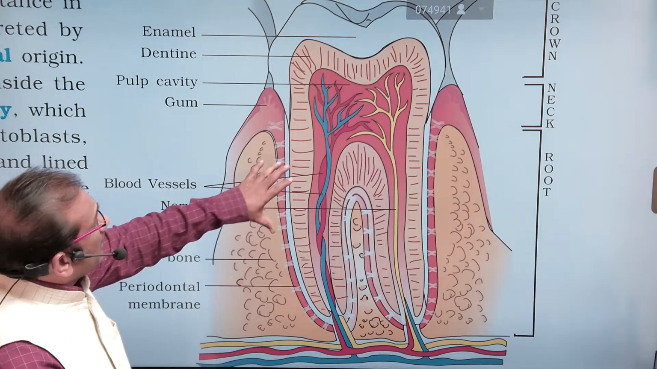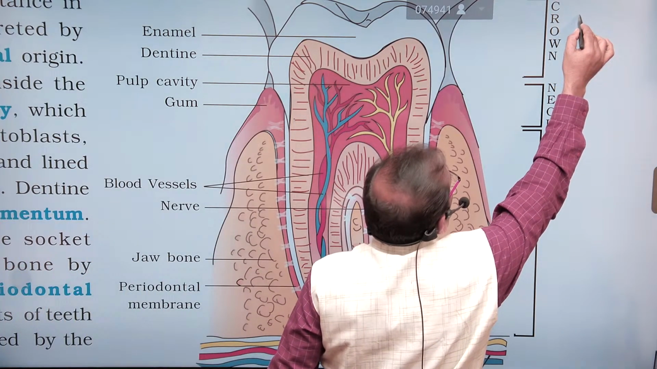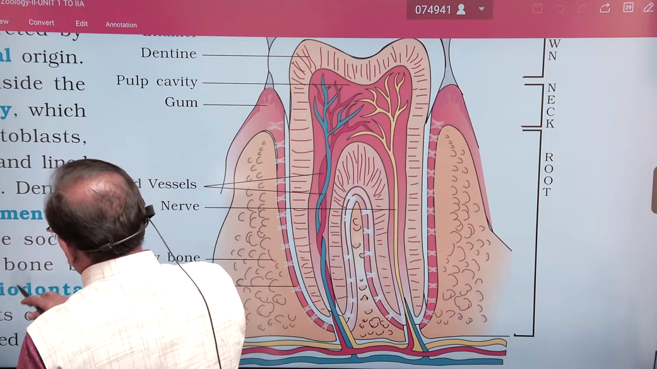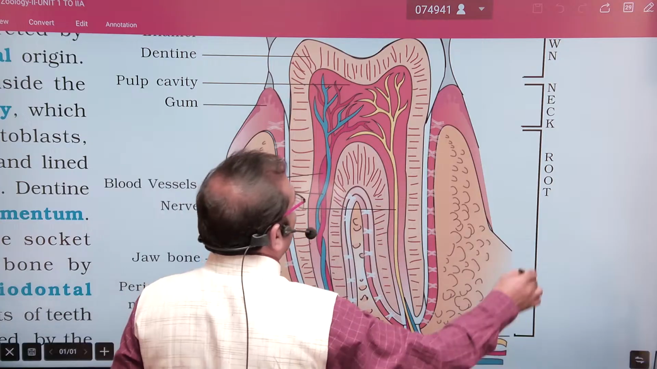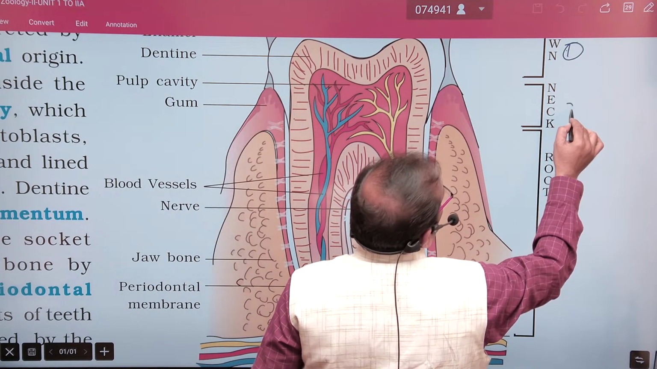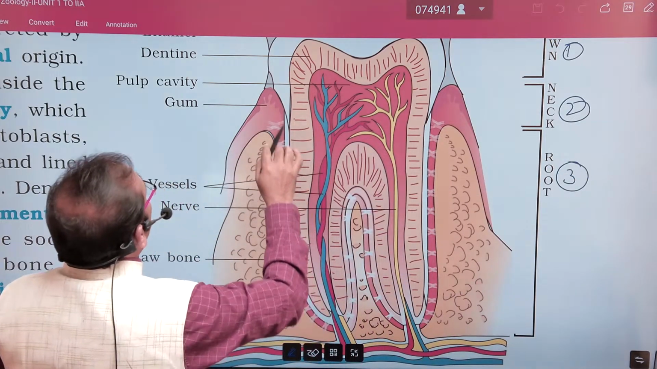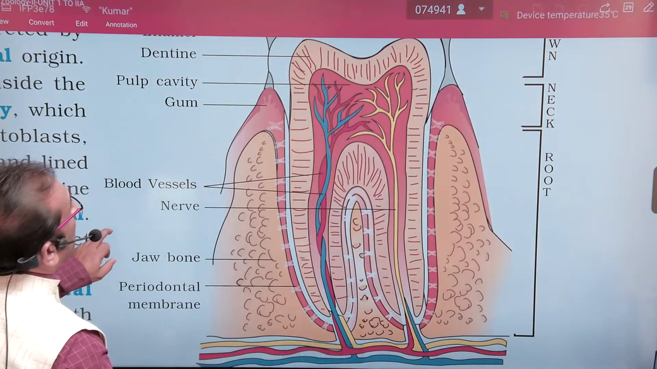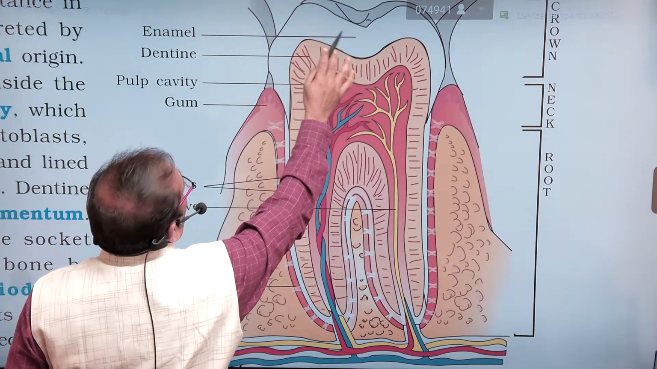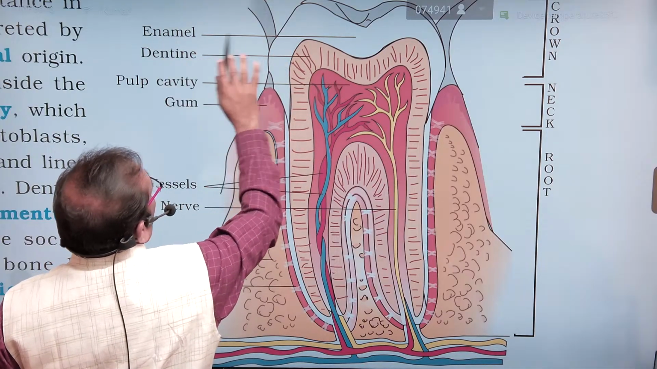See here, in the teeth, there are three most important parts from the outside to inside. One, crown. Second one, neck. And third one is root. So in the neck region, if you see enamel, the outermost covering, the white colored ectodermal hardest substance in our body, that is enamel, is present outside, white color.